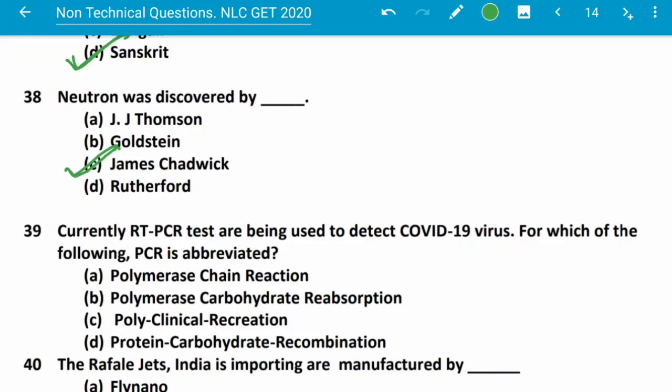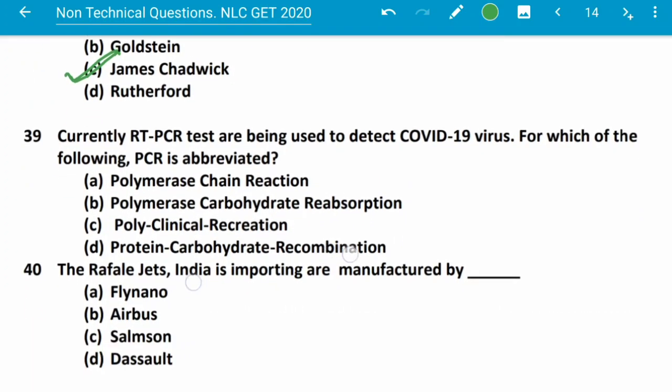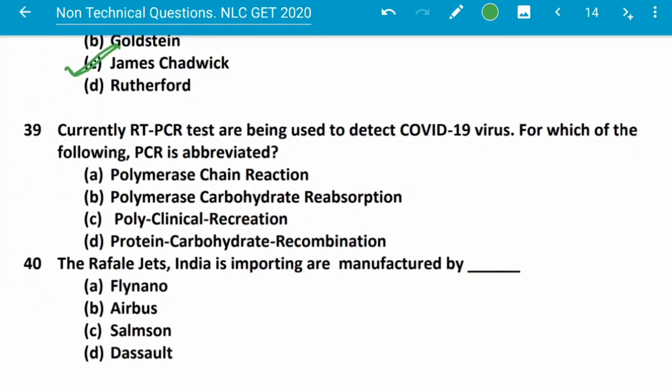Next question. Currently, RT-PCR tests are being used to detect COVID-19 virus. For which of the following PCR is abbreviated? So PCR is abbreviated polymerase chain reaction. Polymerase chain reaction. Last question.